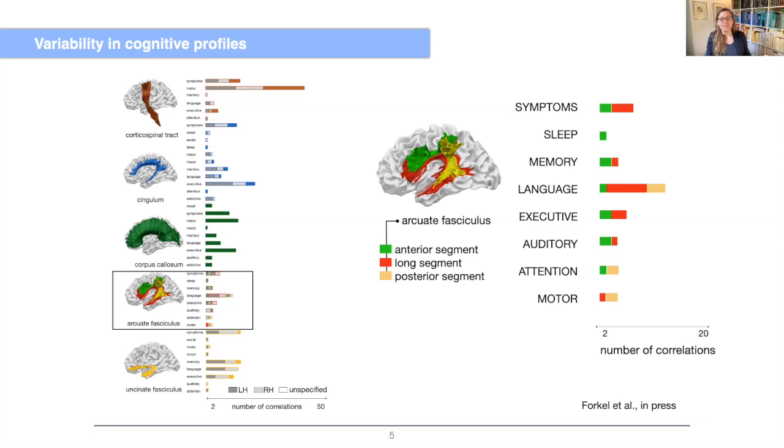symptoms. So what this study has shown is that studying the white matter is a reliable measure of variability in anatomy and is related to cognitive differences in health and disease.